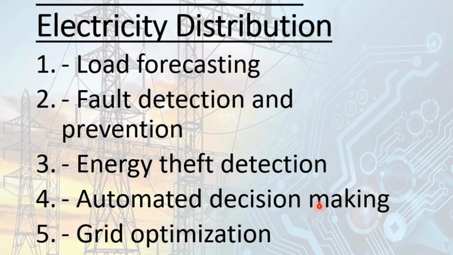Then next would be automated decision making. AI and ML can automate decision making so that, for example, if the load forecast has suggested that tomorrow the demand for electricity would be 1.5 megawatt, the procurement of 1.5 megawatt of electricity from the grid can be automated. So this can automate the decision making process. Then grid optimization. With the help of AI and ML, grid utilization and optimization of its infrastructure can be increased.